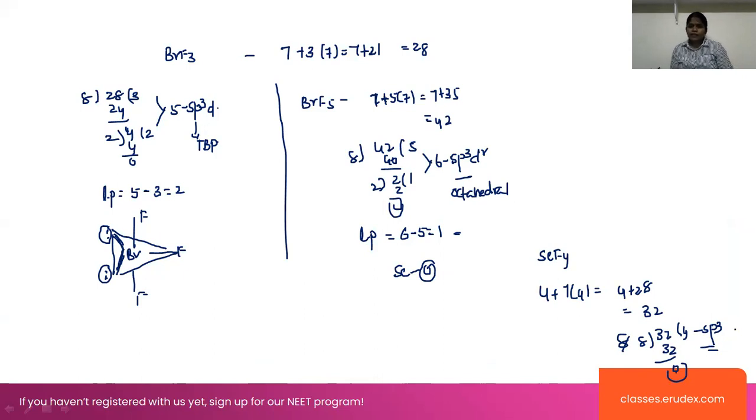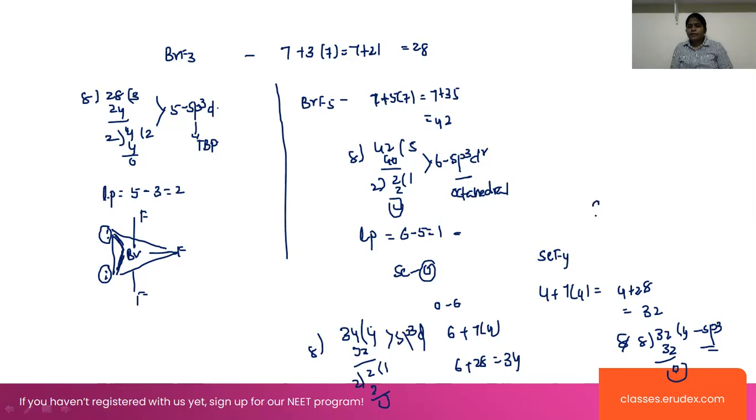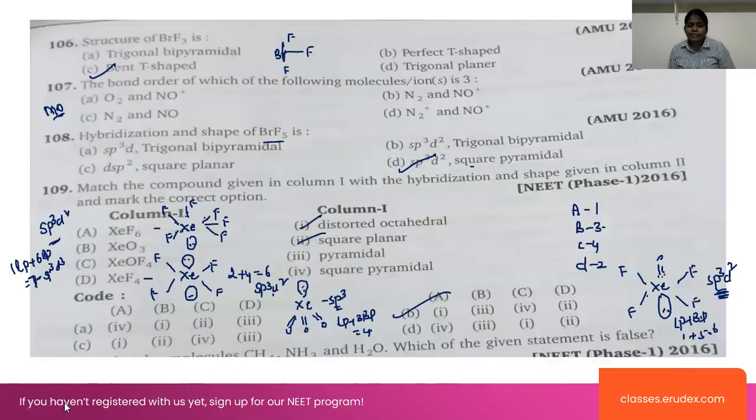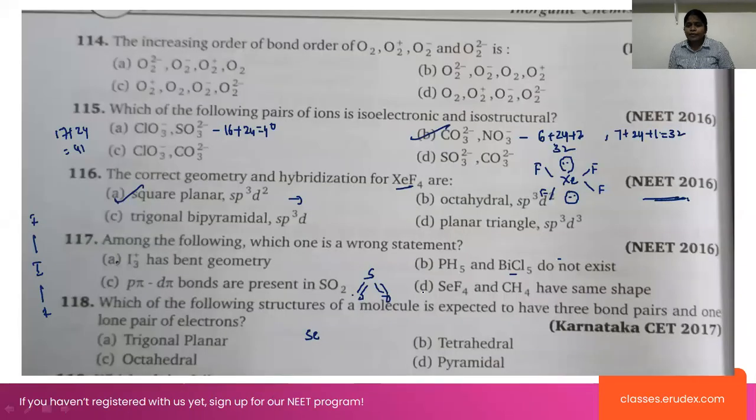One second, oxygen is having valence electrons 6 plus 7 into 4, that equals 6 plus 28, which equals 34. This 34 can be divided by 8. 8 4s are 32 and 2 1s are 2. So this will be sp3d hybridization. Whereas in the case of CH4, this will be sp3 hybridization. So these do not have the same hybridization. So this is the wrong option here. PH5 exists and BiCl5 does not exist.